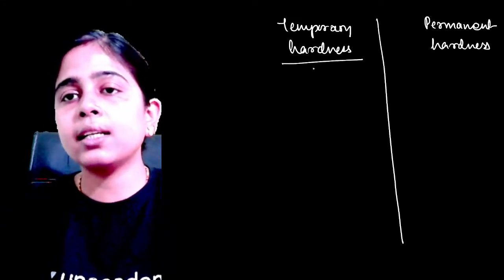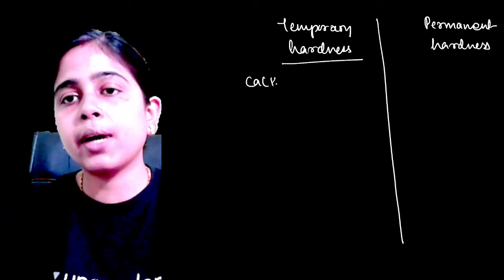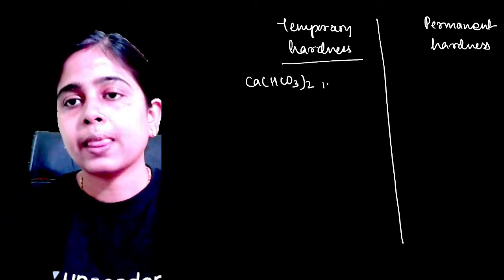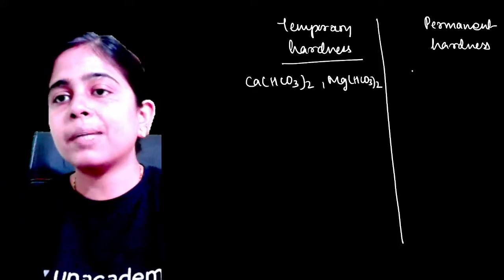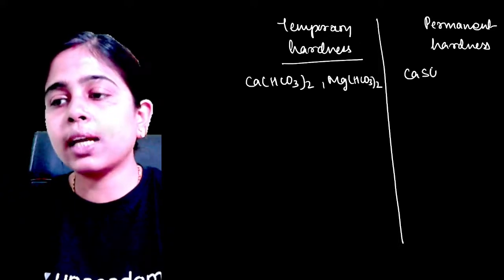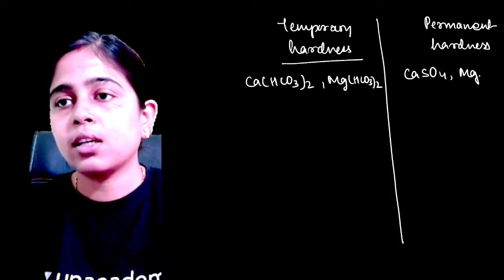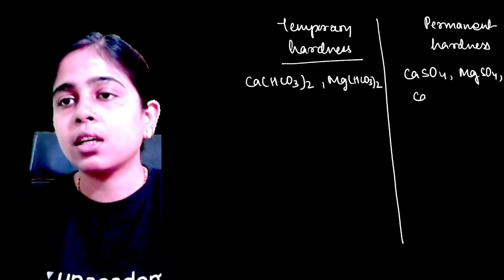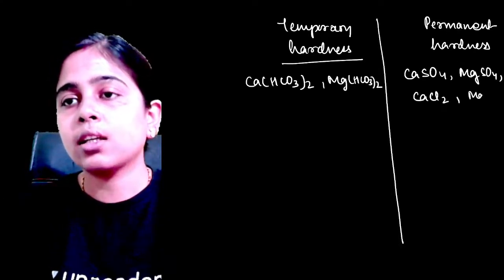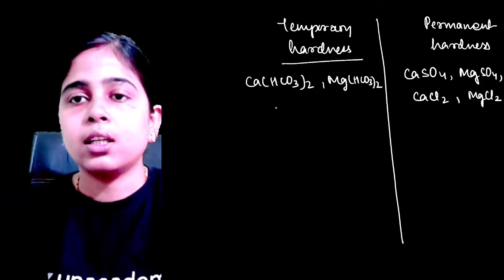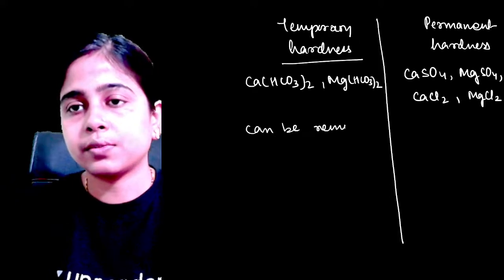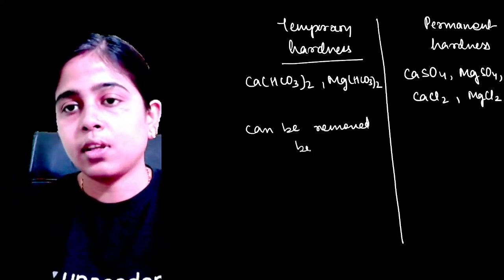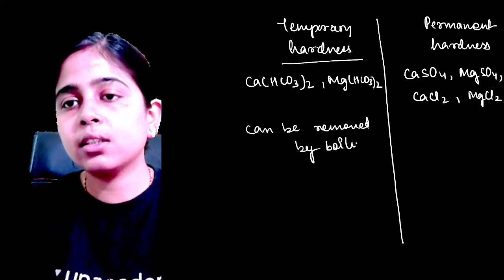Temporary hardness is caused due to calcium bicarbonate and magnesium bicarbonate, but permanent hardness is caused due to calcium sulfate, magnesium sulfate, calcium chloride, magnesium chloride. Temporary hardness can be removed by boiling.